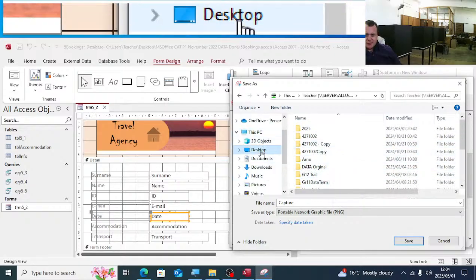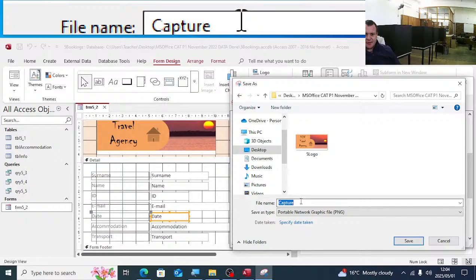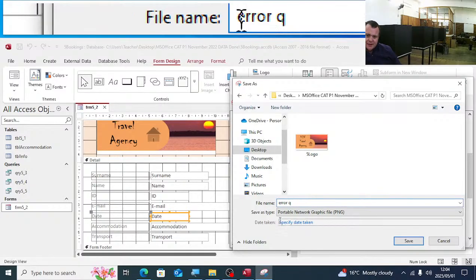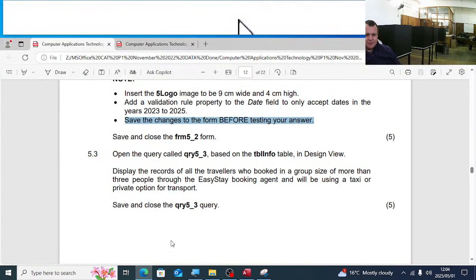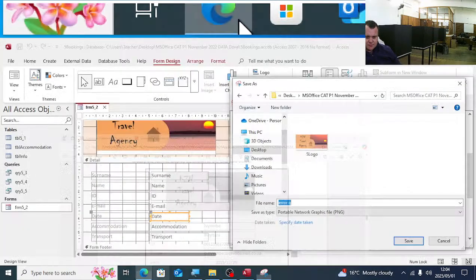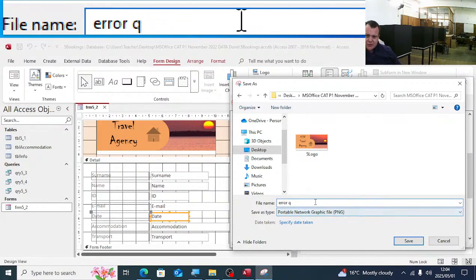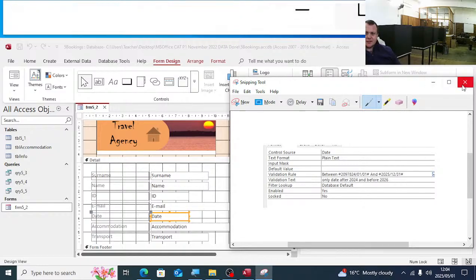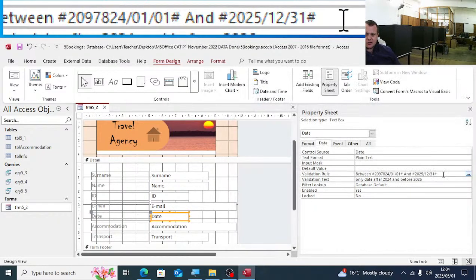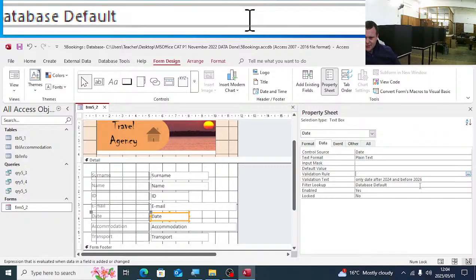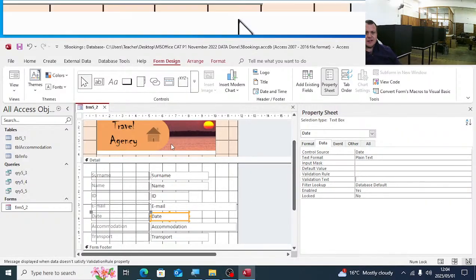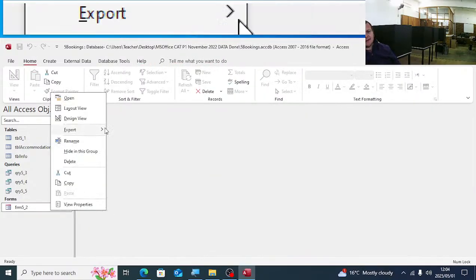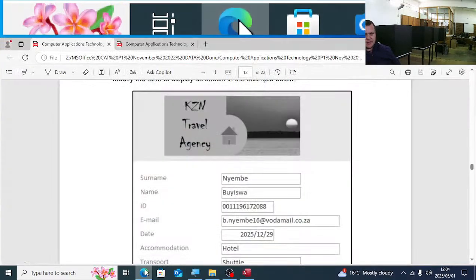In your examination folder, sorry, mine is on the desktop. I'll just save it there as error question, and then I will just put the question there. It's 5.2. So error question 5.2, and there we go. And now this is saved in your exam folder. The screenshot, you will remove the validation rule, the validation text, and then you'll be able to close the form again. Okay? So please, if you get an error, you take a screenshot. That's the easiest way to get your marks.